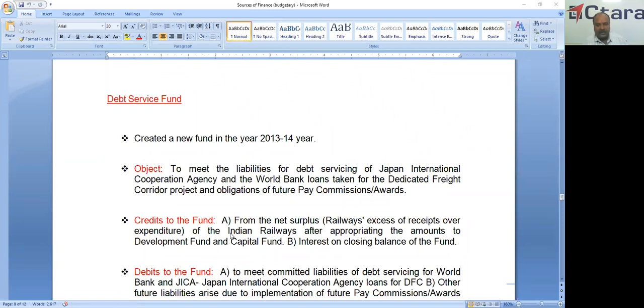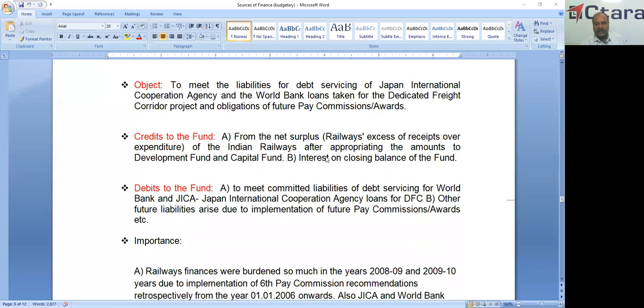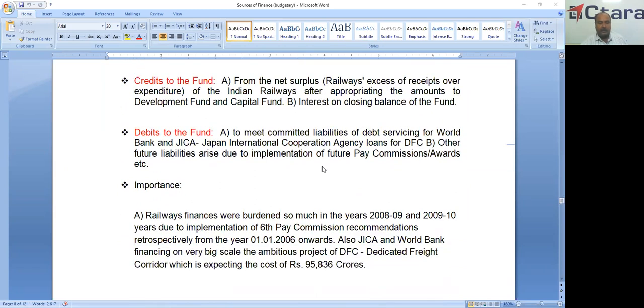So, what are the credits? Credits is the net surplus, that is, the railway excess of receipts over expenditure after appropriating the amounts to the development fund, capital fund, and interest on the closing balance of the fund. This is also an interest bearing fund. And the debits to this fund, we already discussed: to meet committed liabilities of debt servicing for World Bank and JICA, and other future liabilities arising due to implementation of pay commission recommendations or awards.